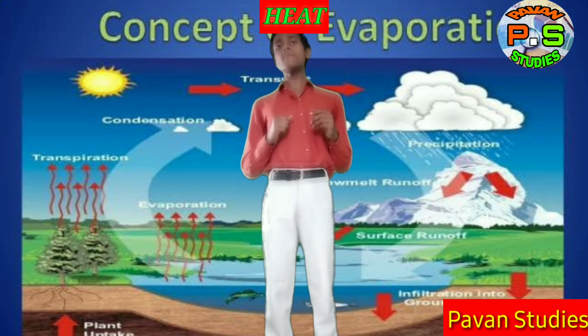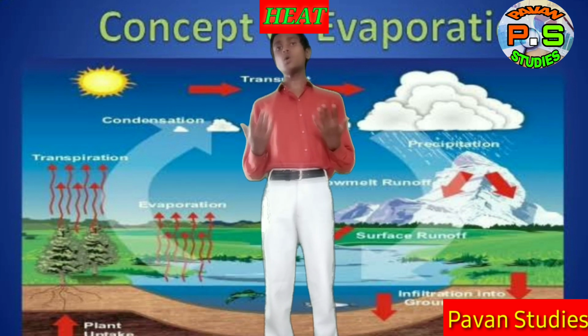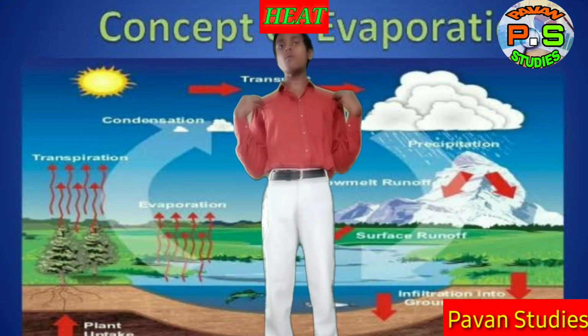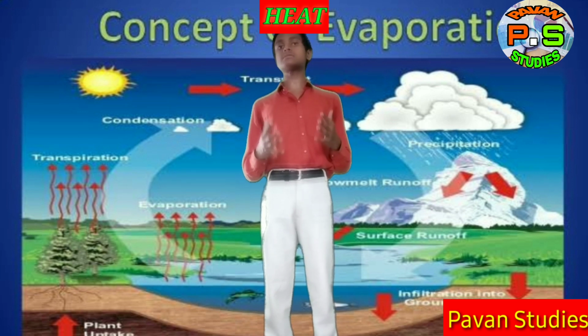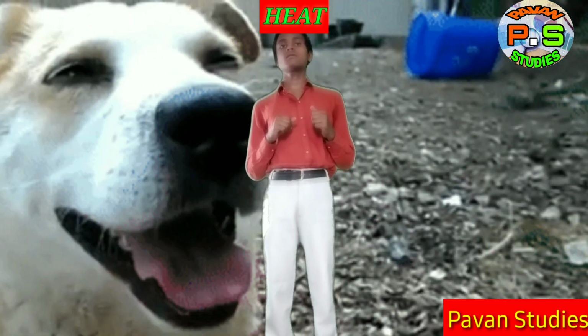To prove this, for example, when we sweat and then stand near the fan, we feel cool. That means the water on our body evaporates. As evaporation is a cooling process, our body becomes cool. Another example is a dog during hot summer days.